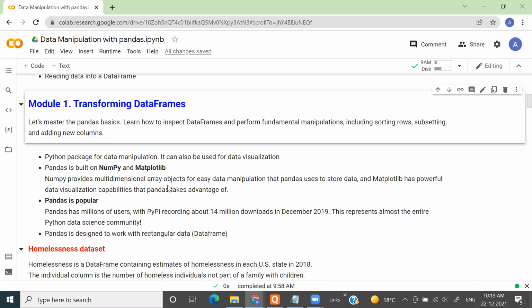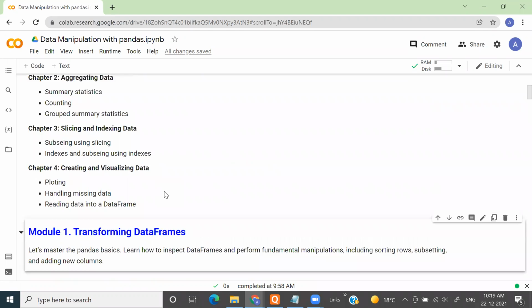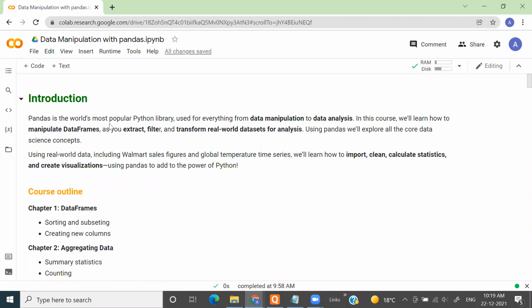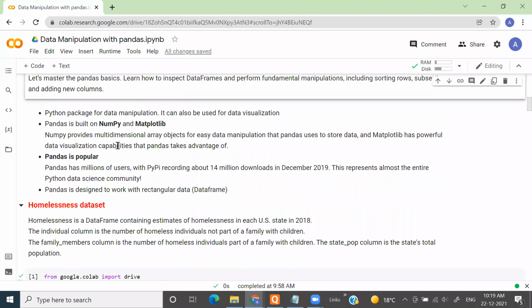As I was saying in the introduction, my first line was that pandas is the most popular library of Python, and I told you I'll explain why. Here is the answer: pandas is the only library used by millions of users.